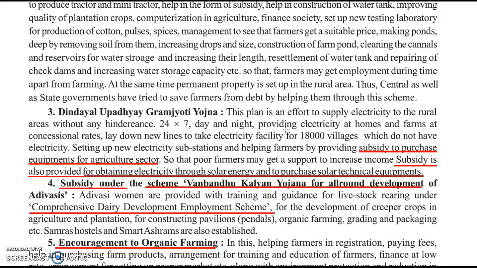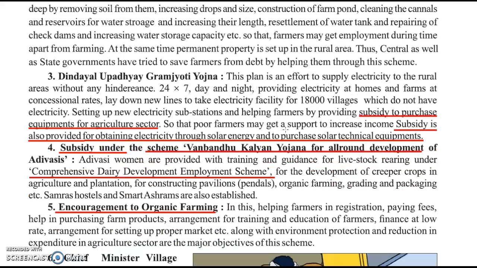Also, the Din Dayal Upadhyay Gram Jyoti Yojana, under which the government gave subsidy to purchase equipment for the agricultural sector, and poor farmers can also get a subsidy to obtain electricity through solar energy and to purchase solar technical equipment like pumps and others.